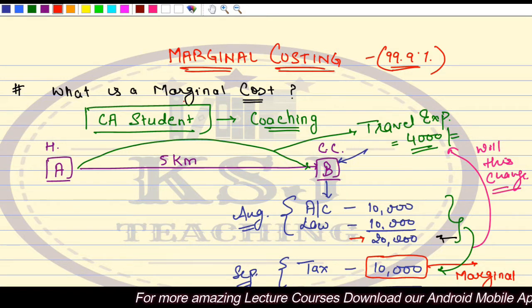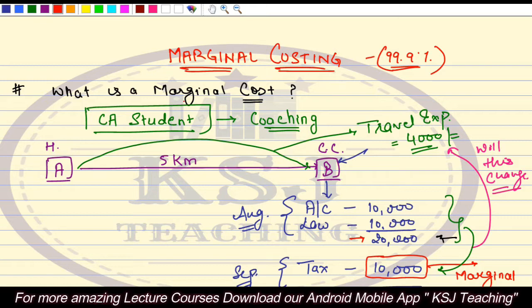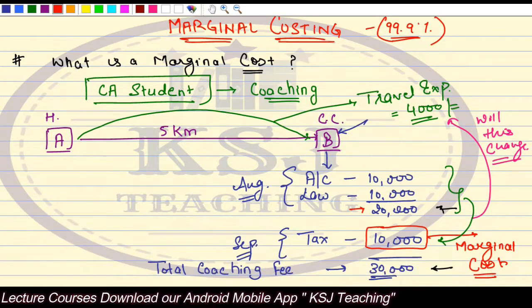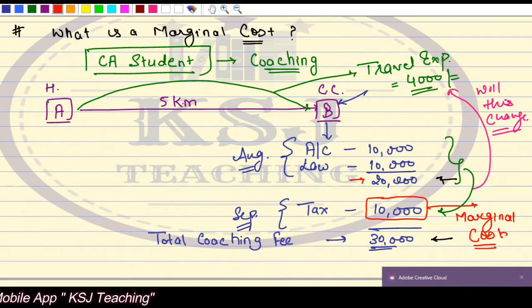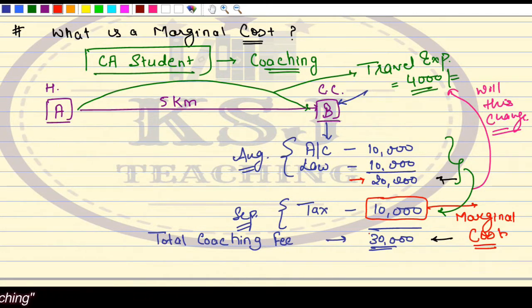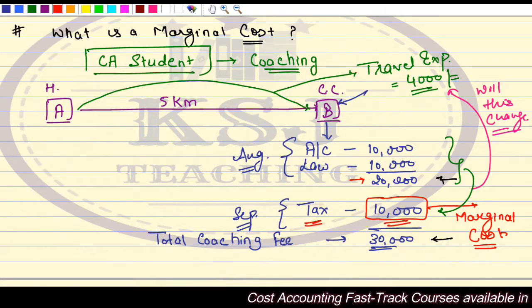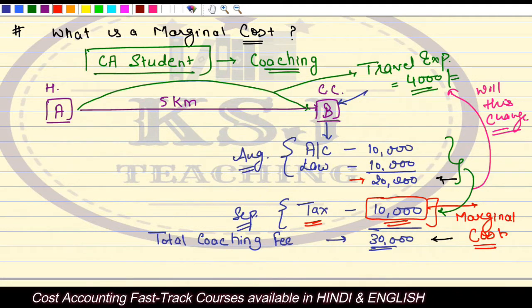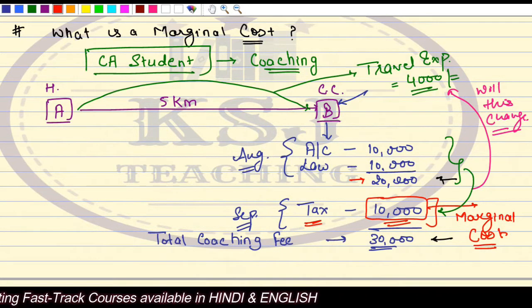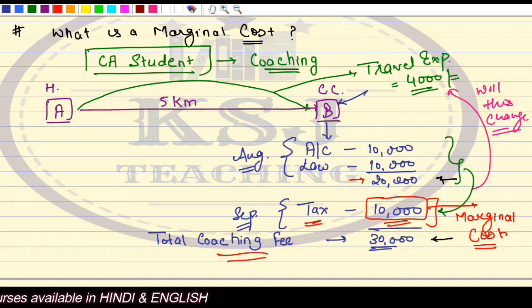Now let's start with what we have discussed in the marginal cost. So what is a marginal cost? Marginal cost is the additional cost for manufacturing one additional unit, right? Like here, when we added one additional coaching, that is text, we paid 10,000. Now this is the marginal cost. Now, if it is changing, that means we say it is a variable cost. This coaching fee is your variable cost and not a fixed cost, right? This is what we discussed.